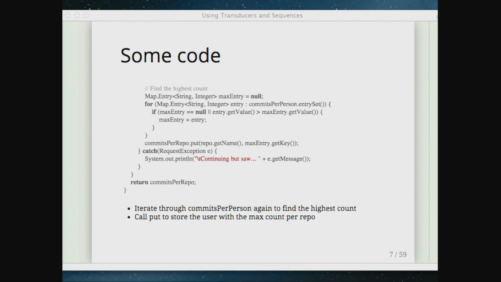Oh, and then there's another chunk of code here, once I've built up this map of the counts, to walk through and find the highest count. There's other ways you could do this. I could have put it in a sorted map and pulled the last one out of that or something like that. Again, it's not really that important. So this is, again, just more of the same kind of code. And so a lot of Java code looks like this.